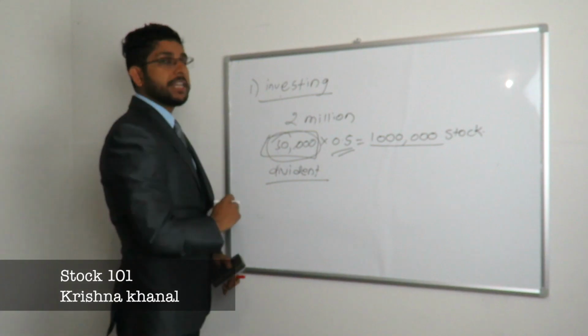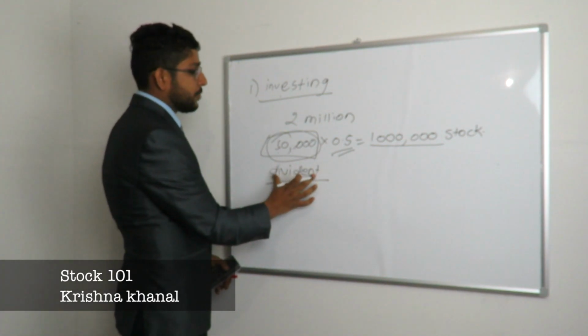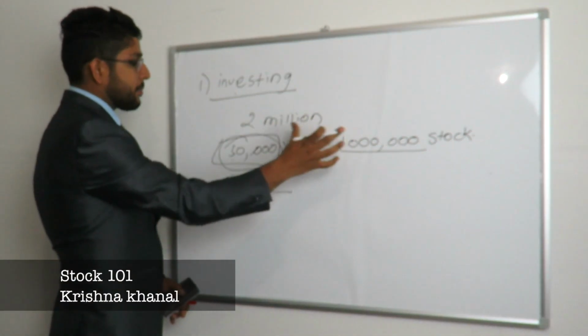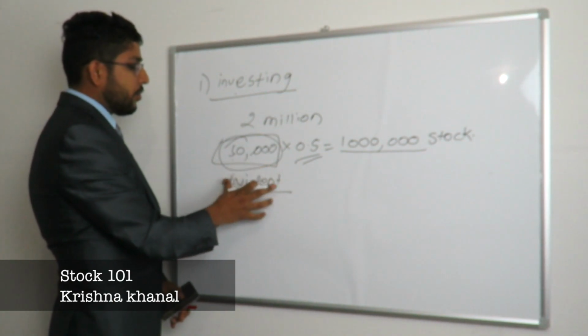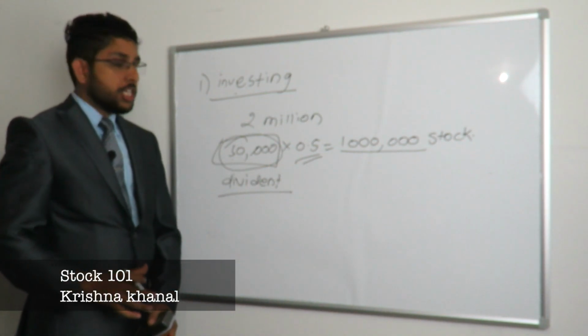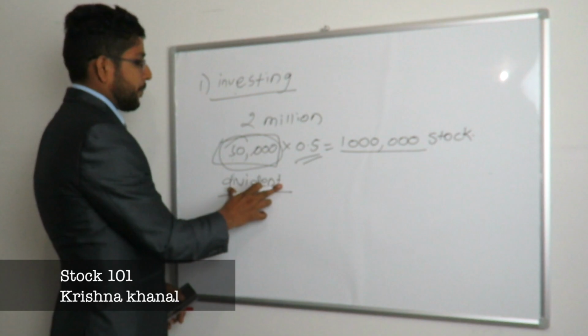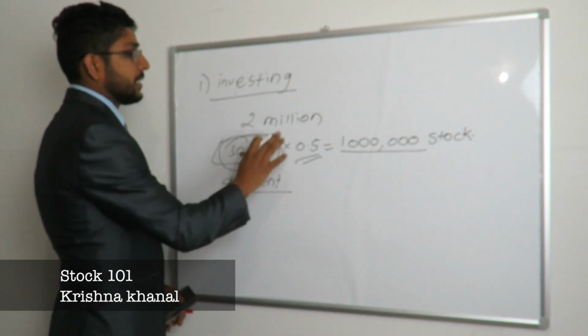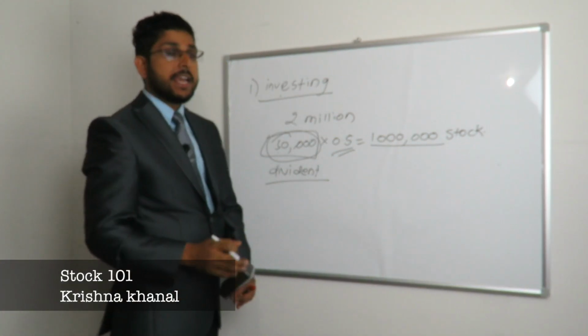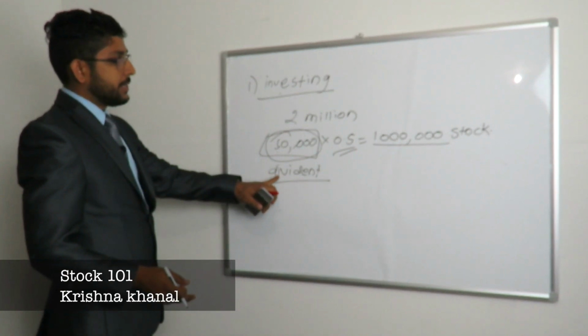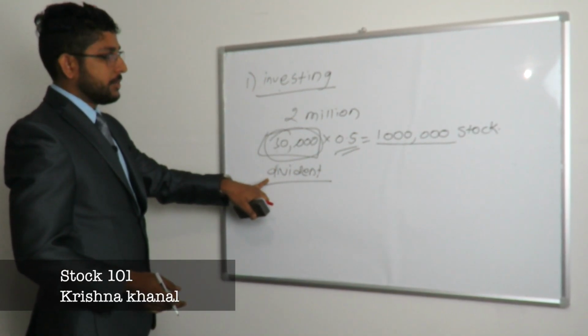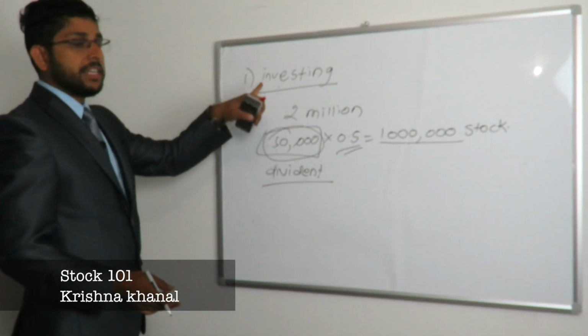You can take out your money anytime you like, but you will be getting some percentage from that profit, which is called dividend. So you're earning this amount at the end of the year. This dividend is the amount that is profited by the company, and they will give it to you in the form of dividend. All the people will receive the amount in the form of dividend. This is one way that you can invest in the stock.